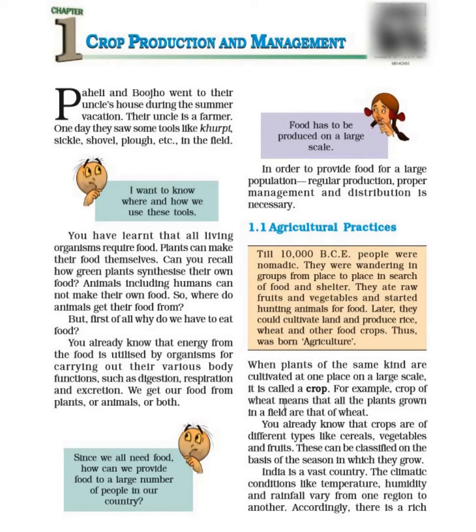You already know that crops are of different types like cereals, vegetables and fruits. These can be classified on the basis of the season in which they grow. So crops are of different types like cereals, vegetables and fruits, and these can be classified on the basis of the season in which they grow.